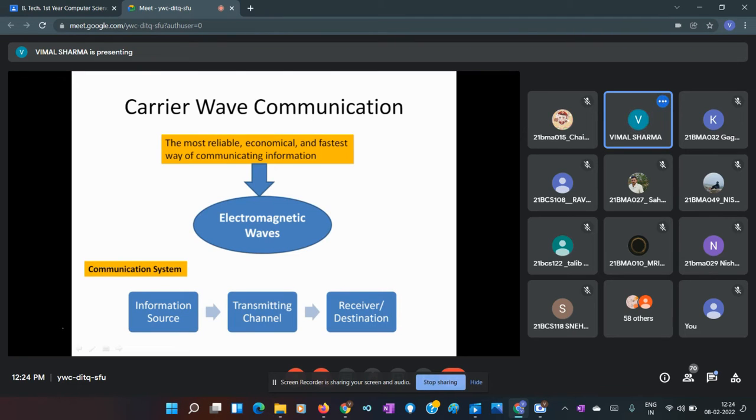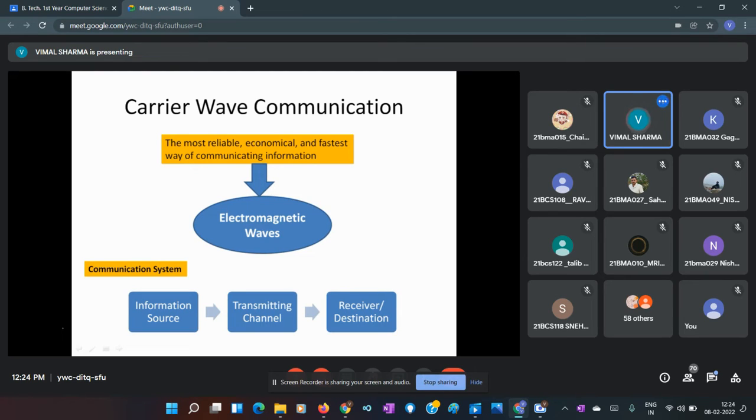Our carrier waves are light waves. We have made this optical fiber, and through this optical fiber we can send light signal. The most reliable communication system is where we can send signal quickest and in the fastest way. Electromagnetic waves have a speed of 3 into 10 raised to power 8 meter per second through vacuum, and it gets reduced, as we saw. It depends on the refractive index of that medium, and it gets n times reduced in a medium of refractive index n.